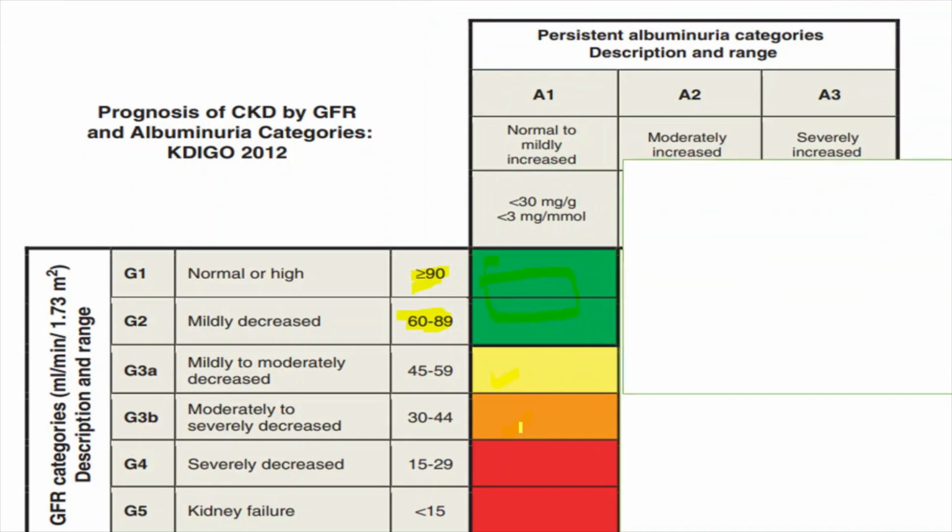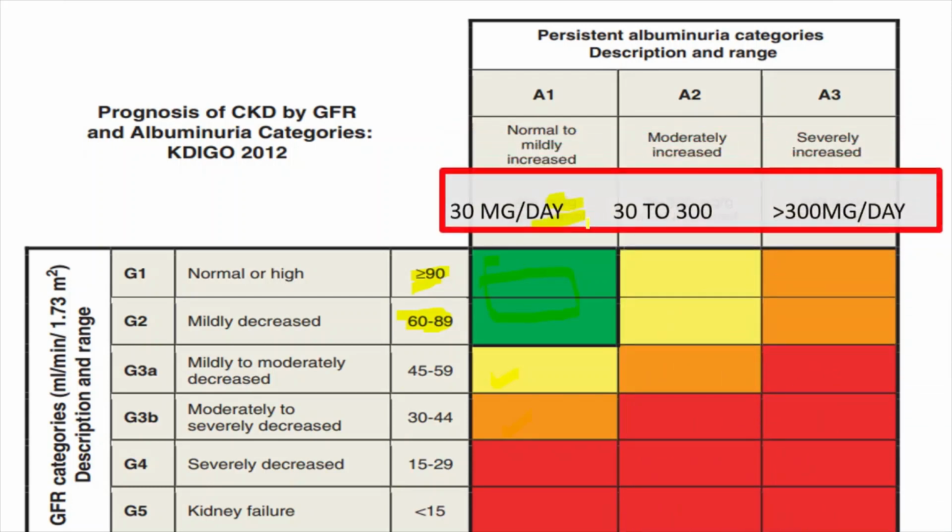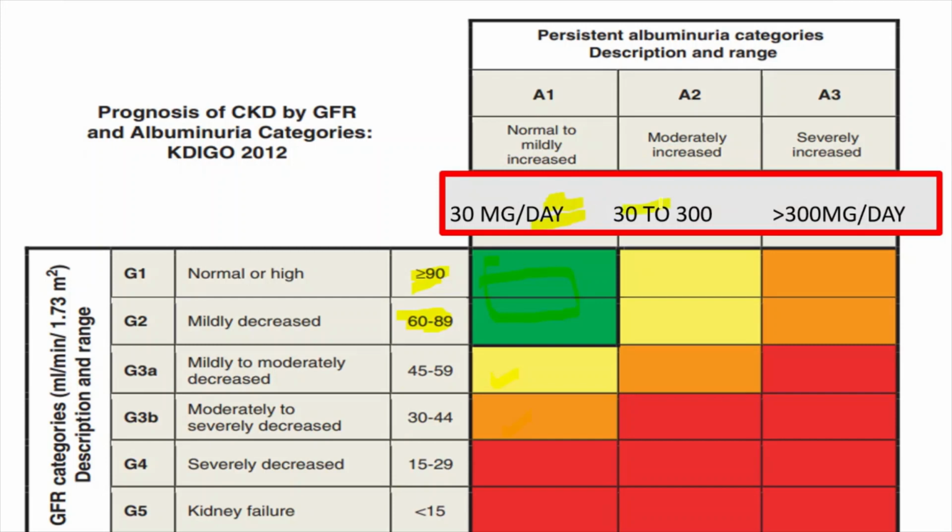So the other component comes: A1, A2 and A3. Here look at the units, milligram by gram, milligram by millimole. We will make it simple. So it is less than 30 milligram, 30 to 300 milligram, more than 300 milligram. Look at the color. If albuminuria is not there and eGFR is more than 60, it is almost normal. No need to call it CKD. This part will be a little bit confusing, so that's why I have made this overall table, which will be easy to explain.